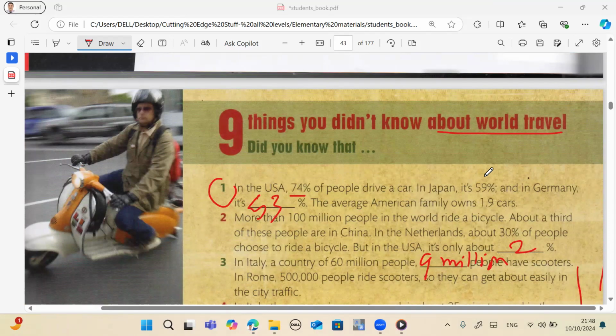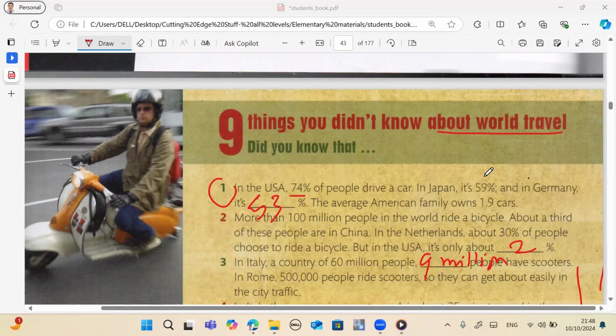The average American family owns 1.9 cars. 2. More than 100 million people in the world ride a bicycle. About a third of these people are in China. In the Netherlands, about 30% of people choose to ride a bicycle. But in the USA, it's only about 2%.